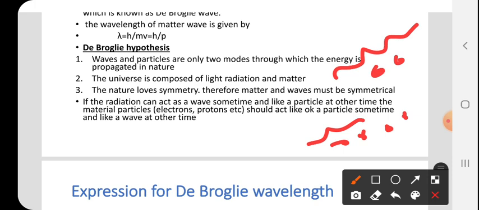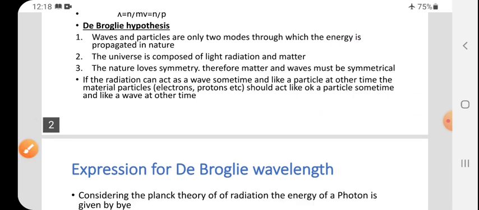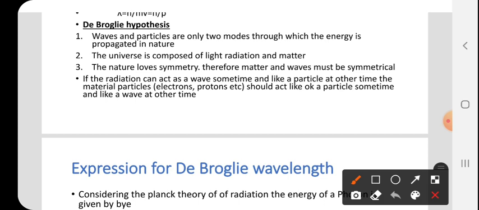And the material particle should act like a particle sometimes and like a wave at other times. So particles such as electrons, protons and neutrons, which are the fundamental particles, also act as waves as well as particles.